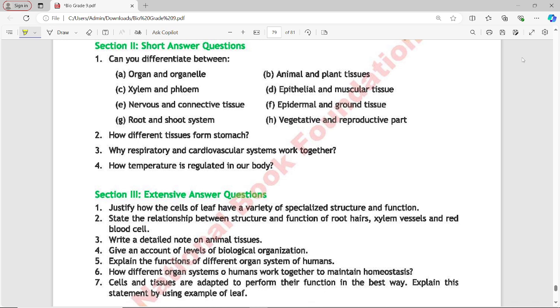Next is question number 2, which is how different tissues form the stomach. ये different tissues मिलके stomach कैसे बनाते हैं?